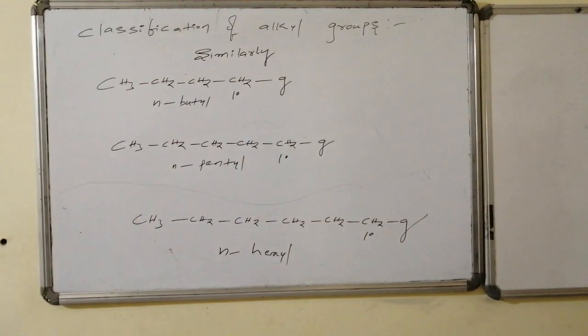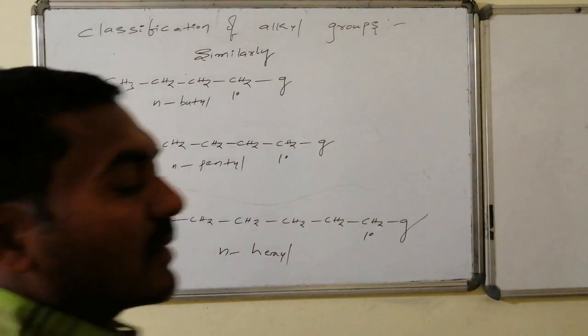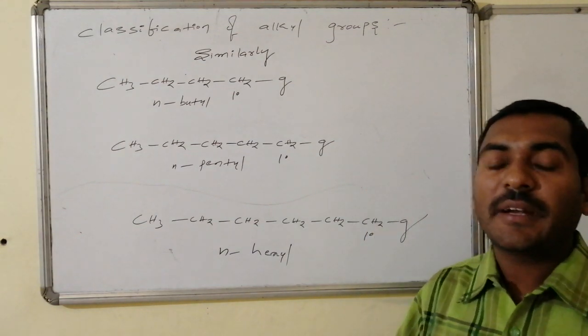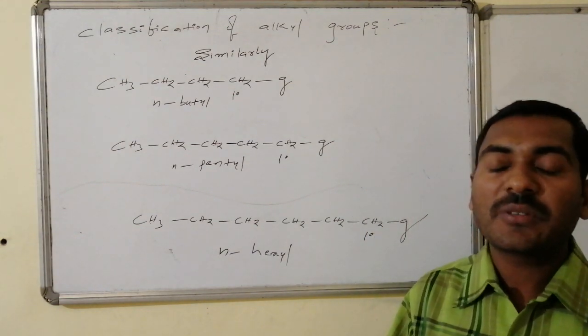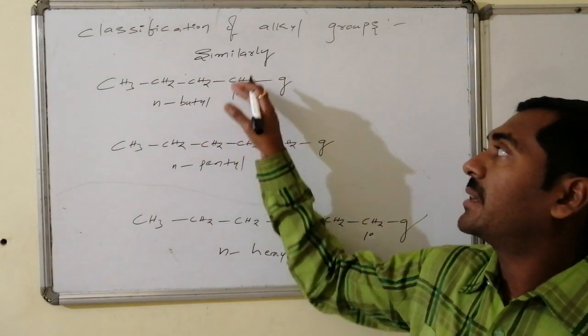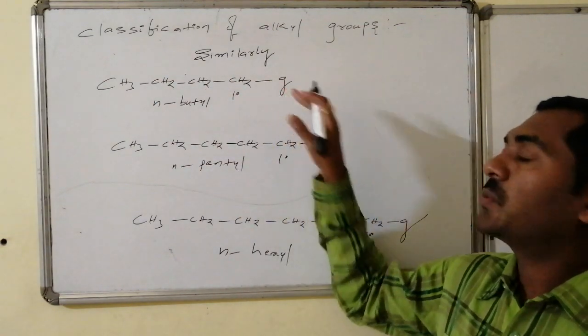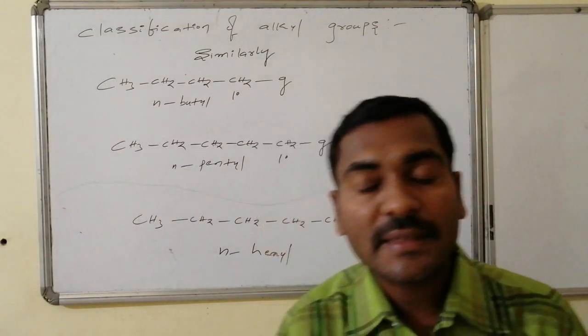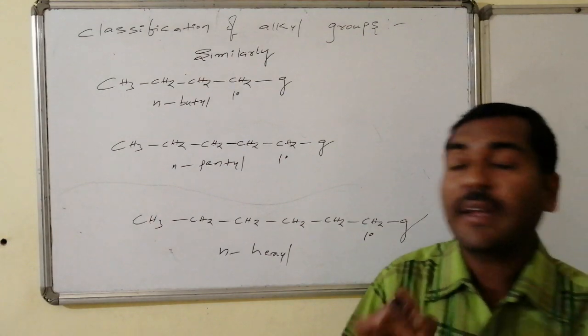Similar to the n-propyl group, in case of butane, if the terminal carbon's primary hydrogen is replaced by a group, that is said to be the n-butyl group. If the group is chlorine, n-butyl chloride. If the group is iodine, n-butyl iodide.